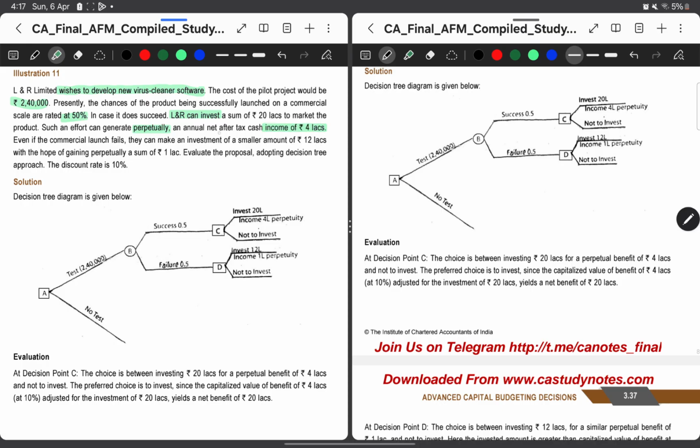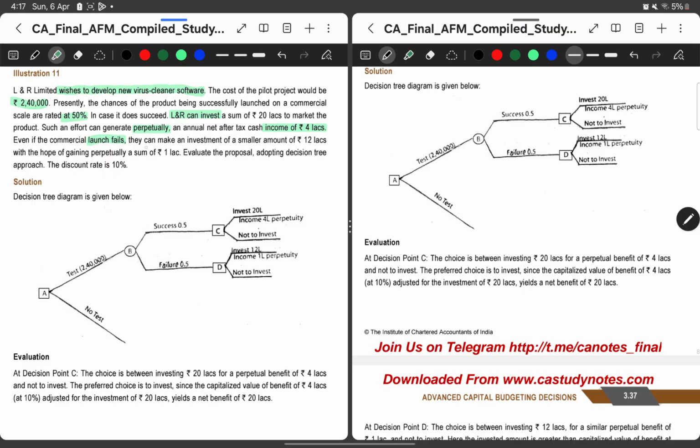So here also, as previously told, based on this income we have to decide whether we will invest 20 lakhs or not. Then even if the commercial launch fails, now going one step ahead, here we checked if it succeeds, I can invest or not. In the second case, if it fails, this is also one decision.